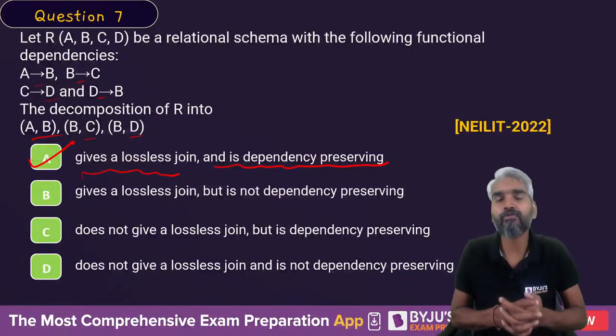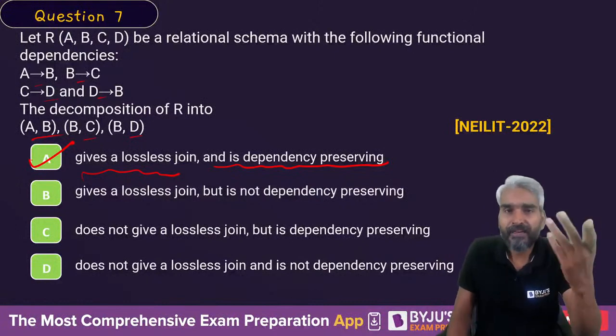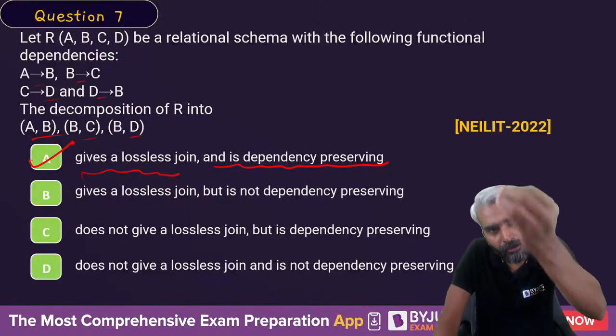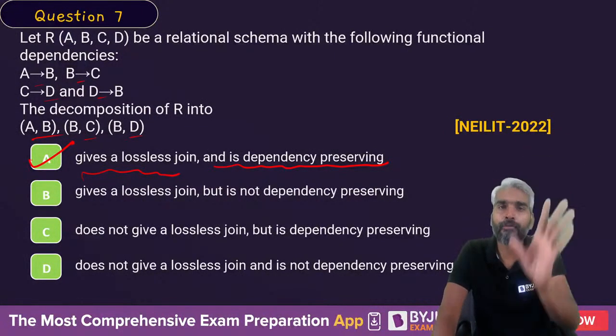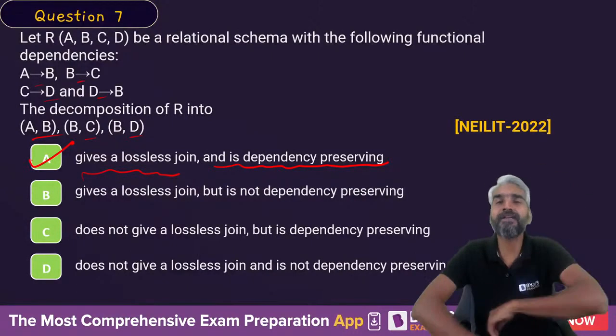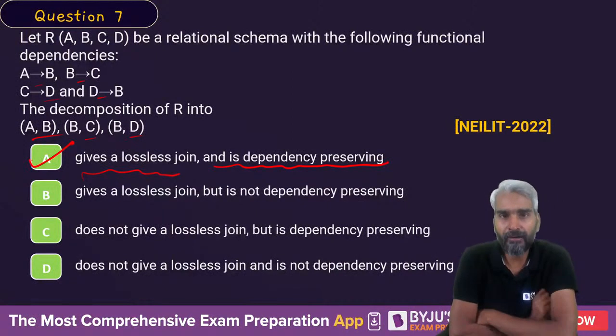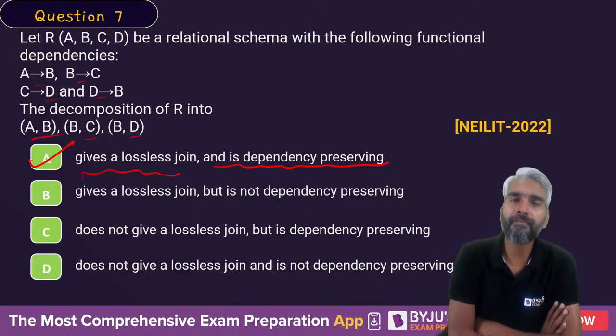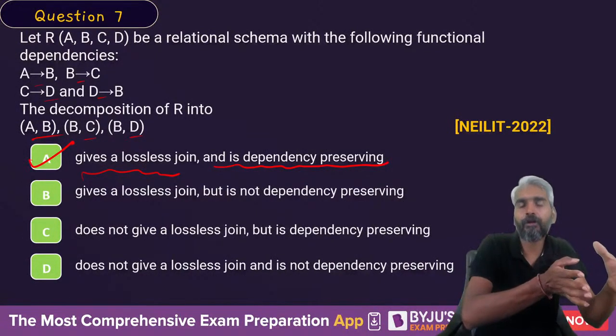Now, let me tell you one thing. These are very easy questions, and these are all the questions on normal forms and normalization which have been asked in the NIELIT examination since 2018. There will be some other questions from DBMS, but those will be from other topics.